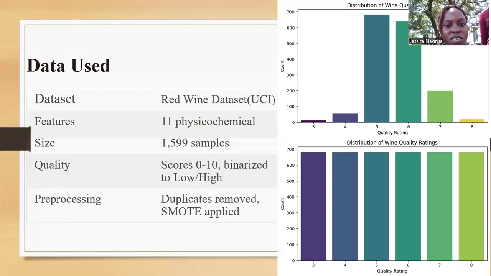Then the data used: we use the red wine data set from the UCI. We have 11 physical chemical features. The size is 1599 samples. The quality is within the range of 0 to 10, whereby 0 to 5 is low and 5 to 6 is high. For pre-processing, duplicates were removed and SMOTE was applied. Here you can see before SMOTE, the data was imbalanced. Then this one shows the data was balanced, before SMOTE and after SMOTE.